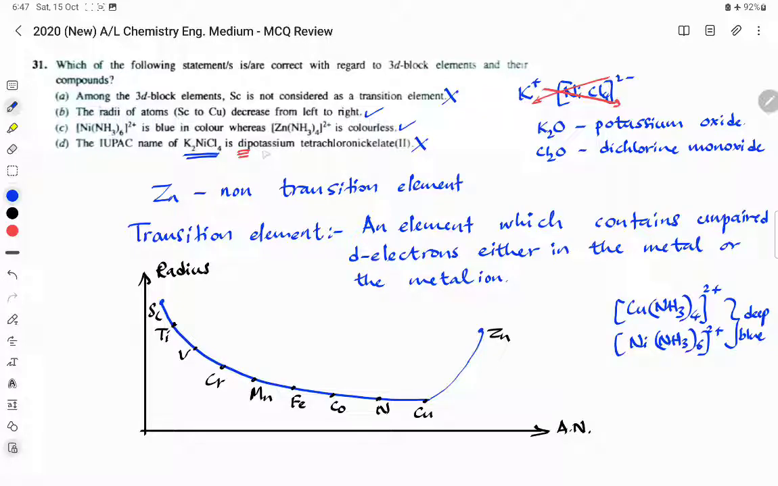It should be named as potassium tetrachloronickelate 2. Actually, it should not be tetrachloro, it should be tetrachlorido as well, according to the new IUPAC rules. So there are two mistakes here. Therefore, the answer will be B and C. B and C means second answer. Answer is 2. Let's move on to the next question.